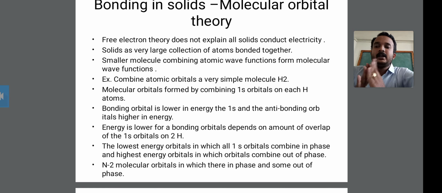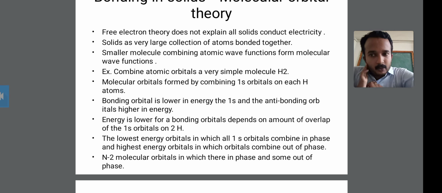Okay, bonding higher in energy. This is the next point of bonding in solids and molecular orbital theory. The energy is lower for the bonding orbital. This depends on the amount of overlap of the 1s orbitals on the two hydrogens. You also have to know that the energy is lower for the bonding orbital; it depends upon the overlap.